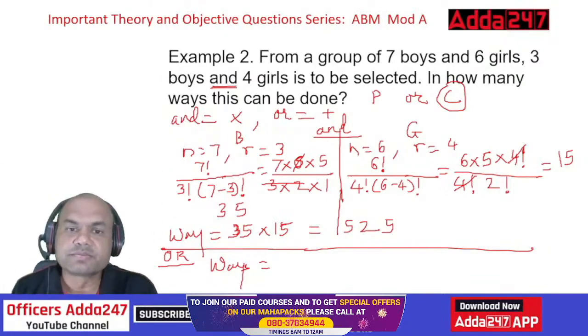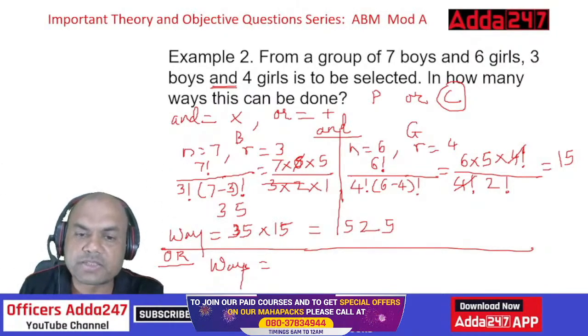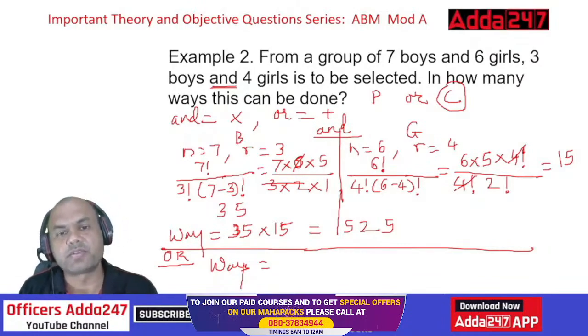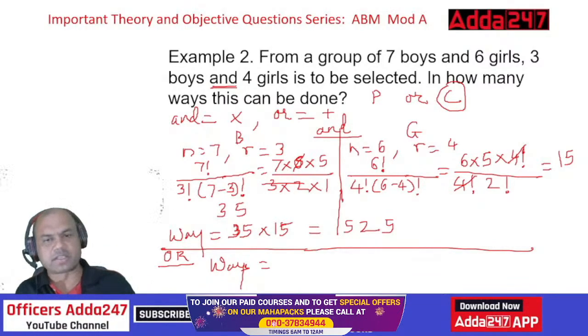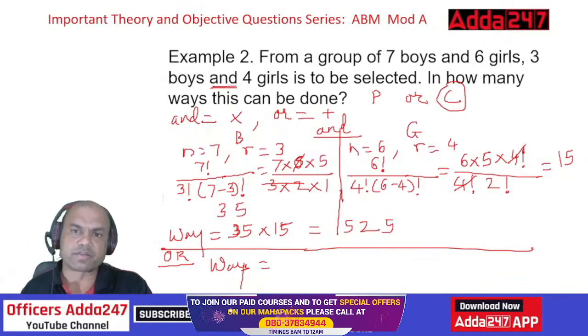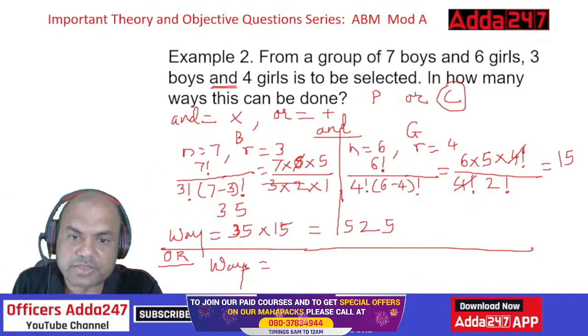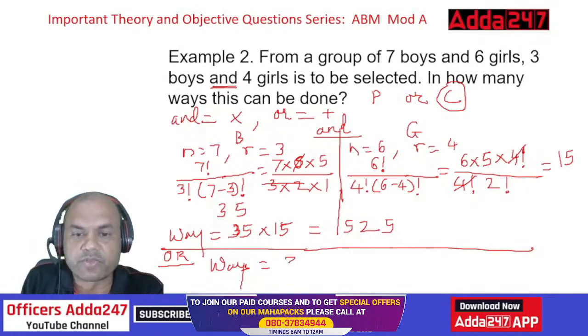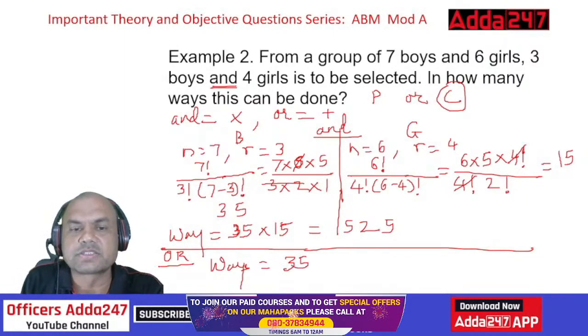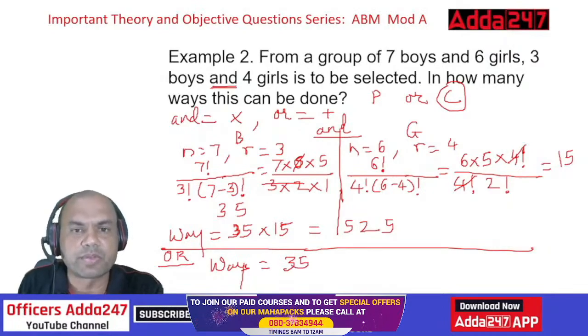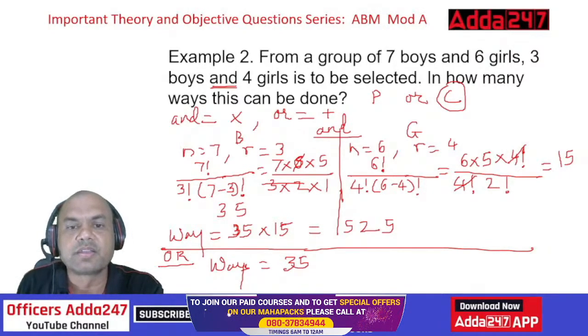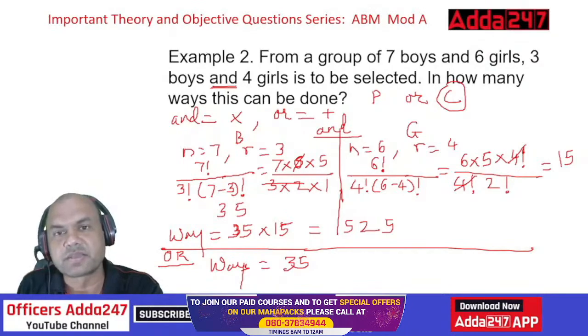Yes, it is correct. Or means plus. So it is 35 here. These numbers won't change. This 35 boys number will be the same, this nCr. Similarly the girls nCr will be the same.